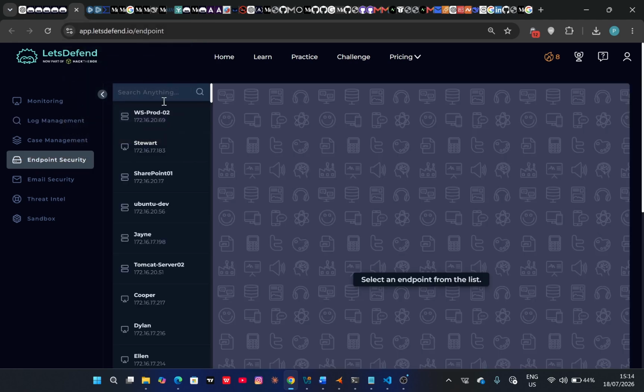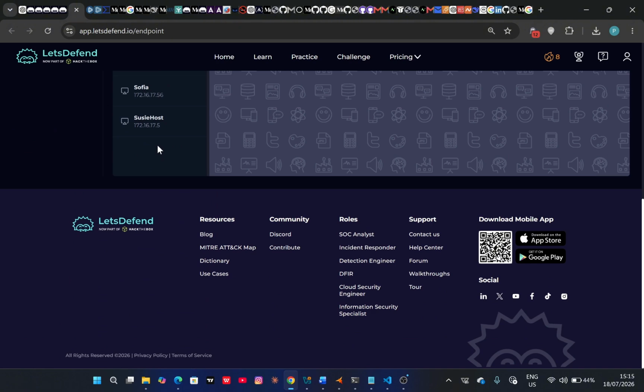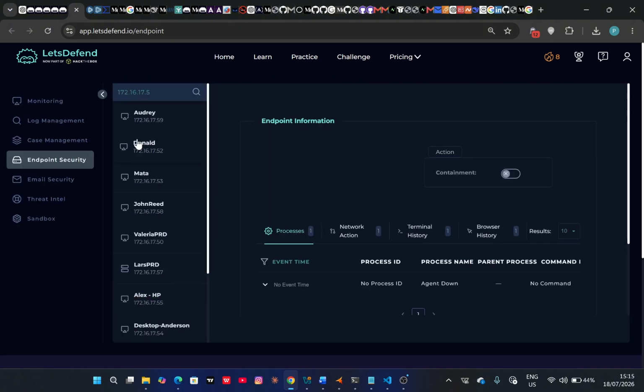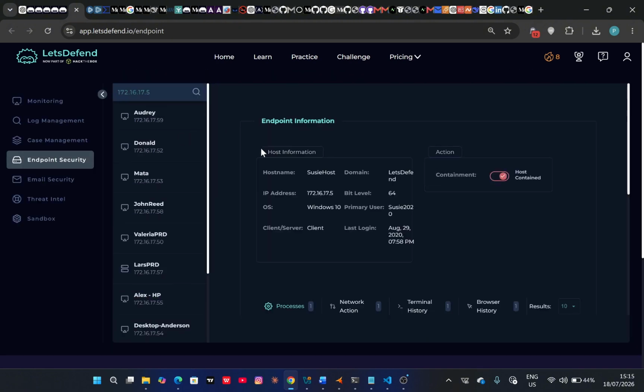So now I'm going to the endpoint security to filter for Susie's device, and that is it. So let's see what we have here. You remember I told you I found this host actually contacting a C2 IP. Okay, so that was from a different investigation. That is why I contained this host.